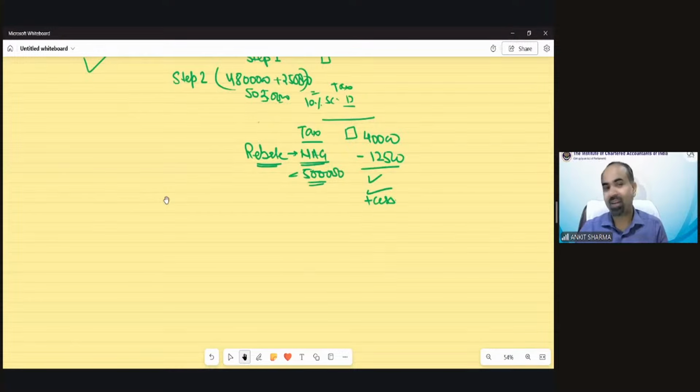Very interesting. As I said, this is very rare to understand, but this is the beauty of the provision. Normally nobody can think that surcharge and rebate could be applied simultaneously because the provisions seem exclusive, 5 lakh and 50 lakh. But income tax is a very beautiful tax, and you can see how it can change those provisions also.